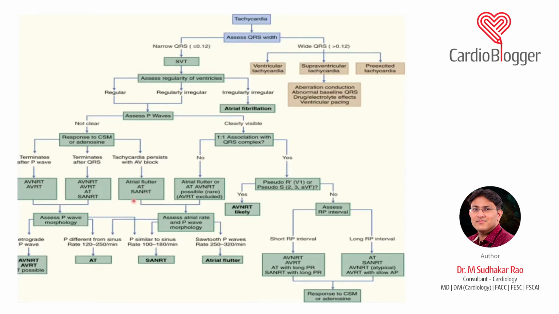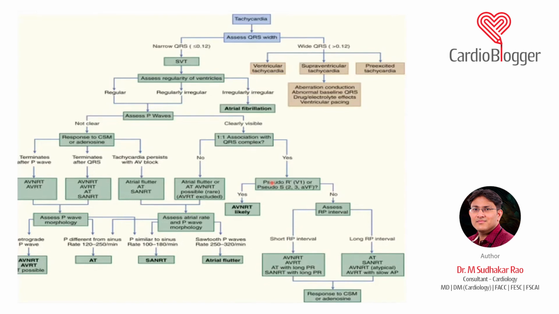Now, when you have this diagnosis, sometimes if your P waves are very clear, you have to know a few things. If it is very clear and you have 1:1, meaning the atrial rate is equal to the ventricular rate, then you see something known as the pseudo-S and pseudo-R. Most of you will know only this one thing about the pseudo-S and pseudo-R, because in most AV-NRT there is a short RP tachycardia. Short RP means the RP is less than 70 milliseconds. Most of the time you may not be able to see the P wave. If you are not able to see a P wave, it means it is definitely AV-NRT.